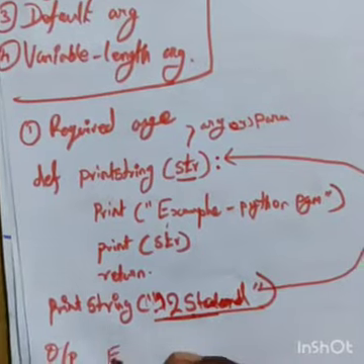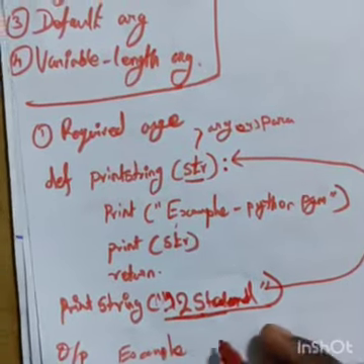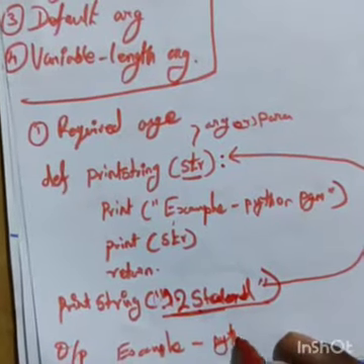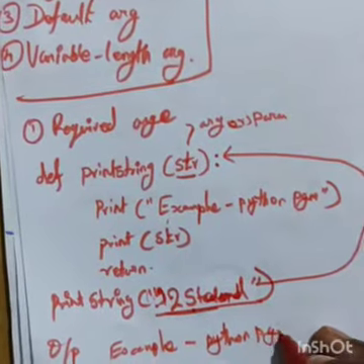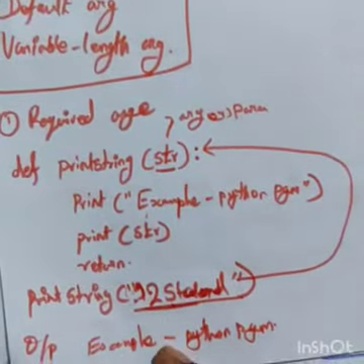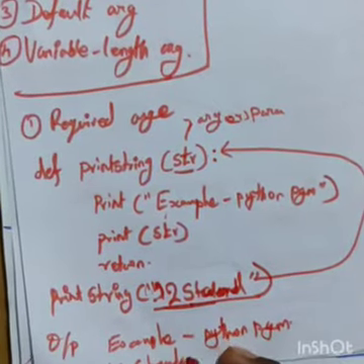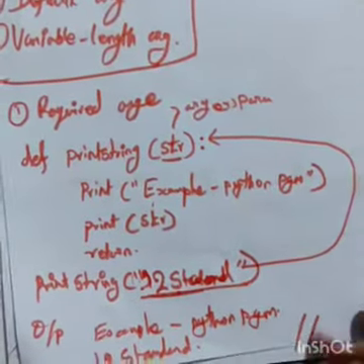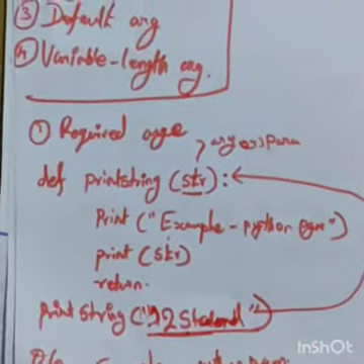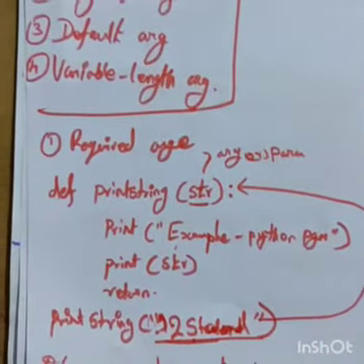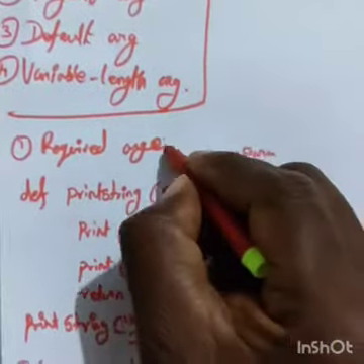Output: example Python program, str value is 12th standard. So this is the answer. So this is a required argument.